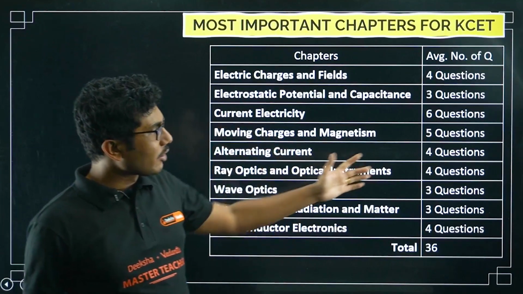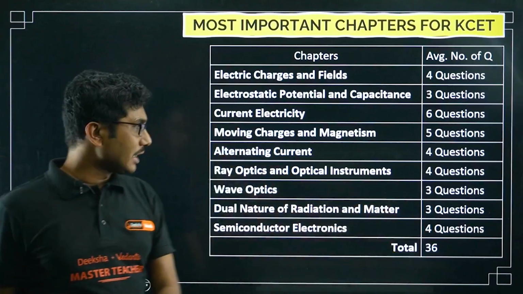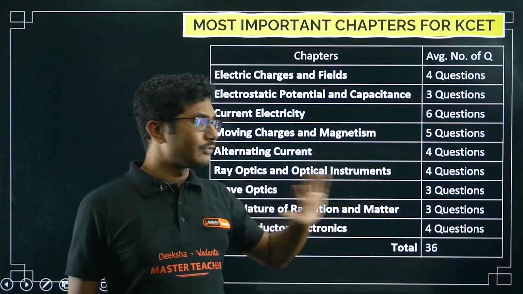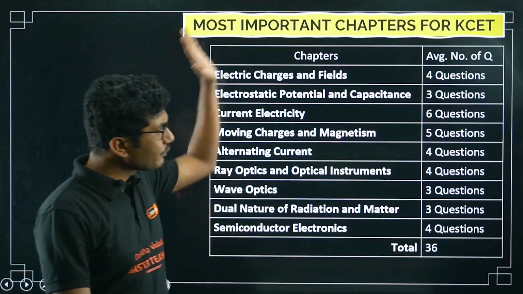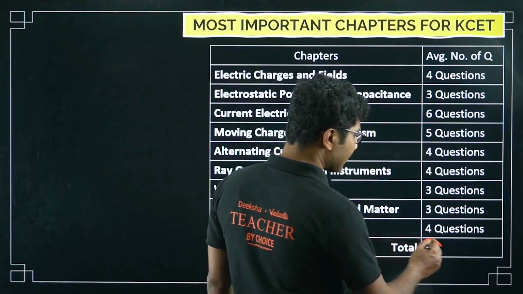Ray optics and optical instruments, we are assuming 4 questions will come. Wave optics, 3 questions will come. Dual nature of radiation and matter, 3 questions. Semiconductor electronics, 4 questions. So if you study all of these, maximum up to 36 questions you can answer.